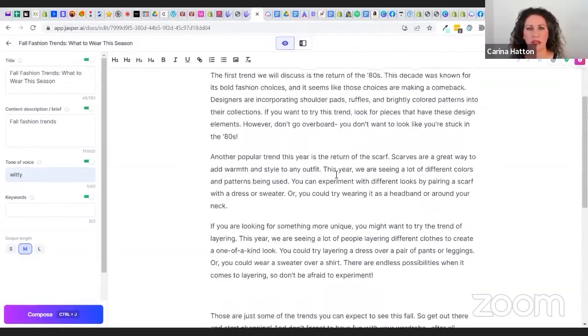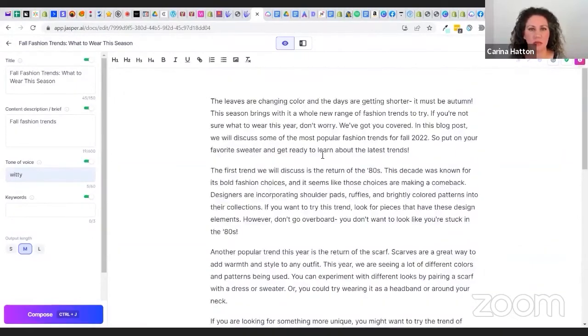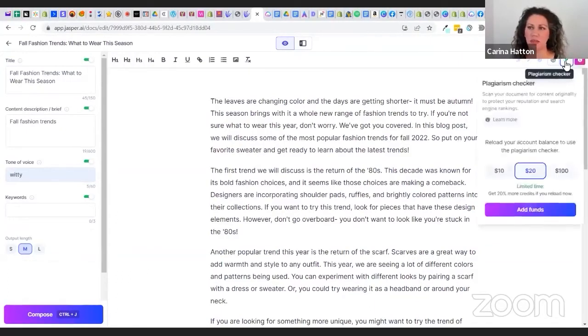Okay. Now, a blog post should be at least 300 words. So this is perfect. You can see in the top right that it says 366 words. They have Grammarly that you can connect to if you feel like you need that. They also have a plagiarism checker. This is something that if you're worried about it, you can do it.